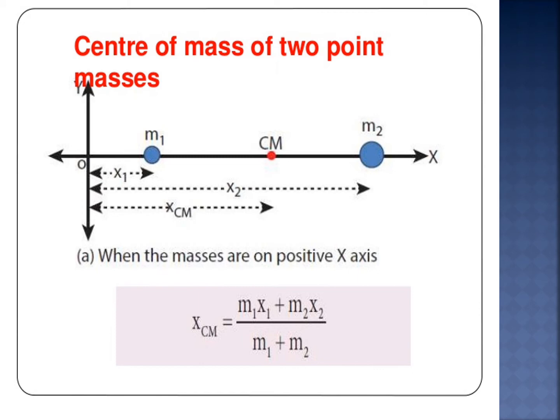So, first of all, when the masses are on the positive x-axis, what happens? xcm, the center of mass, equals m1 x1 plus m2 x2 by m1 plus m2.